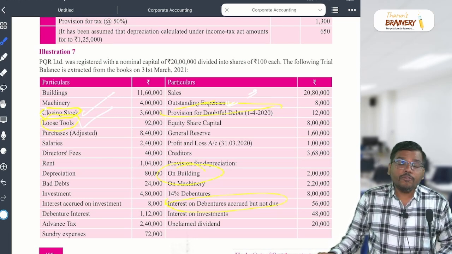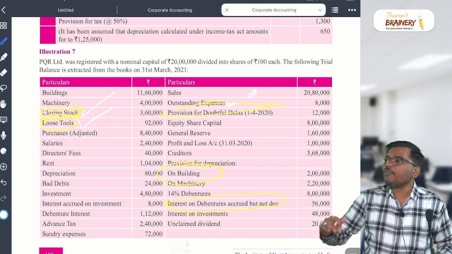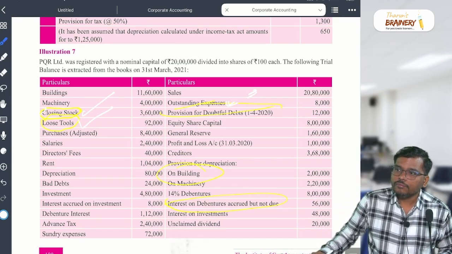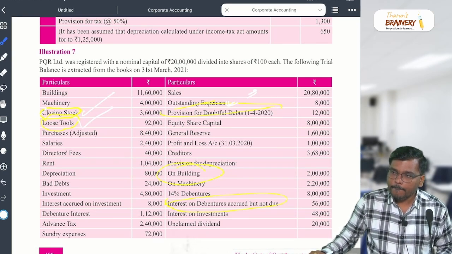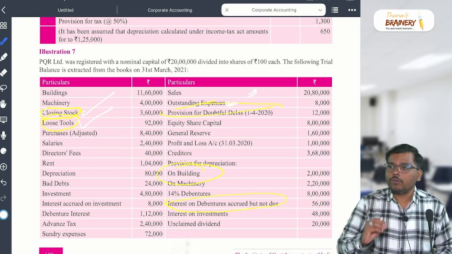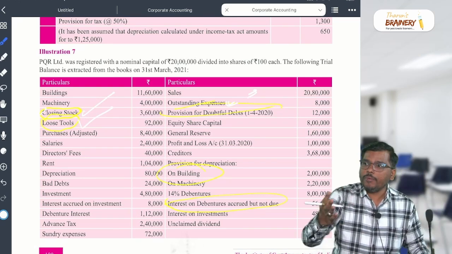Yes, we are considering it an asset only, but not a fixed asset. Loose tools are not a fixed asset. This is the normal stock. AS 2, valuation of inventory.